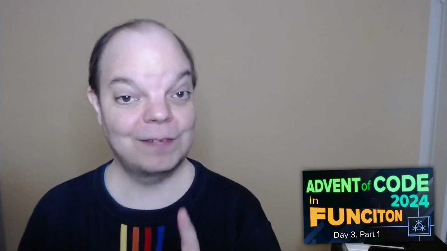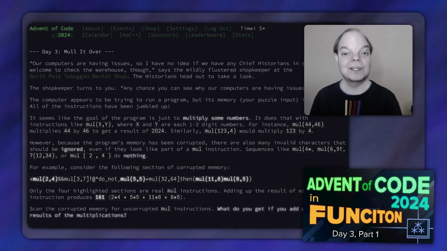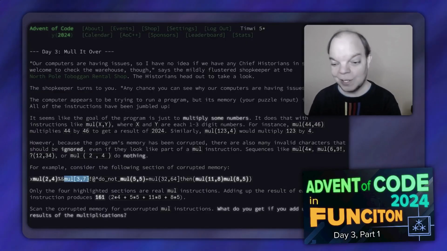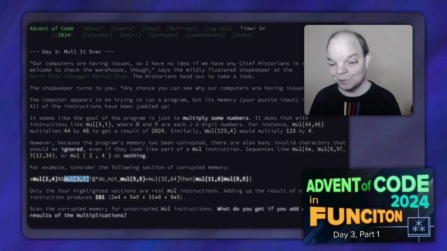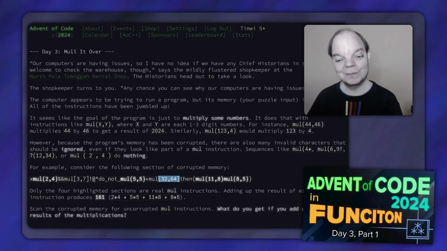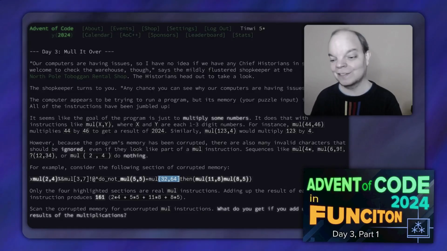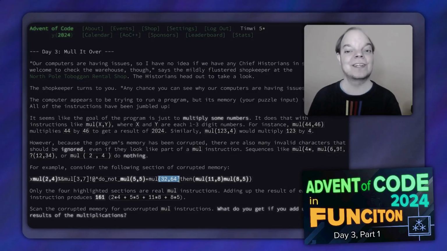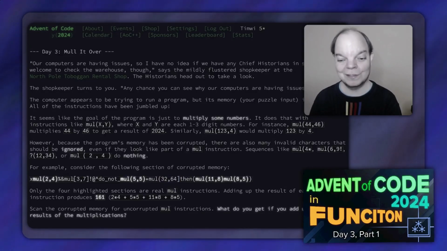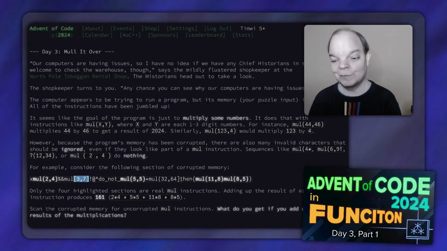Now at the end of that video I said this. Now let me try and make a guess as to what the sequel to this one might be. Now the example input has a mul with square brackets in it, and also one here where the opening thing is a parenthesis and the closing is a square bracket. I have a suspicion that we're supposed to support square brackets as well, but not mixes.